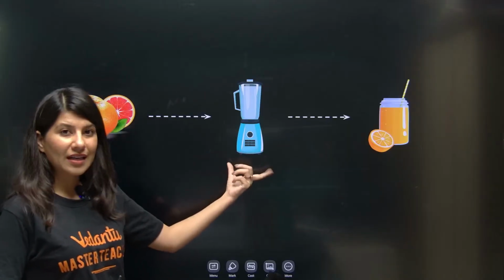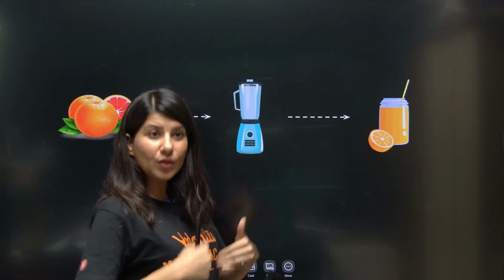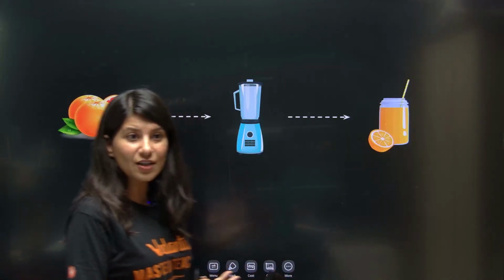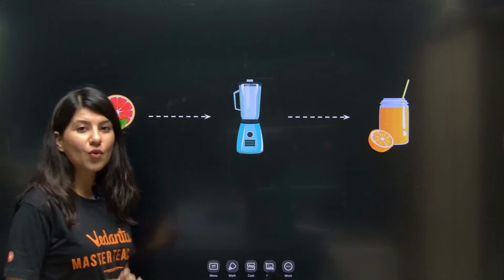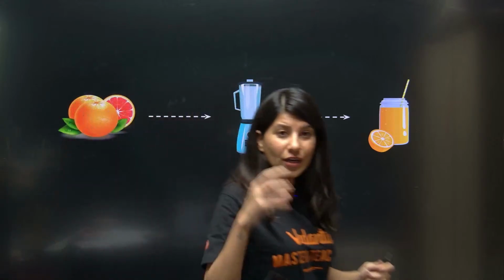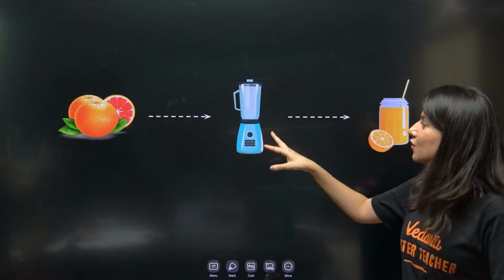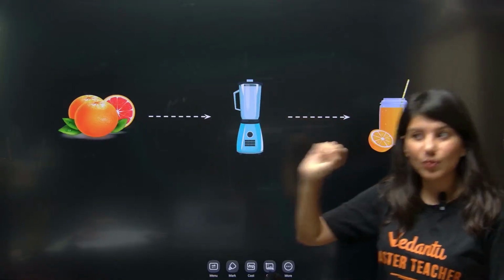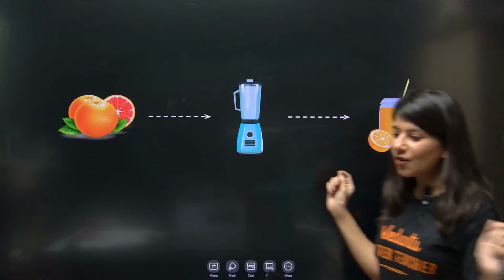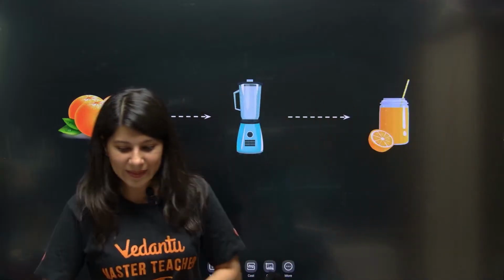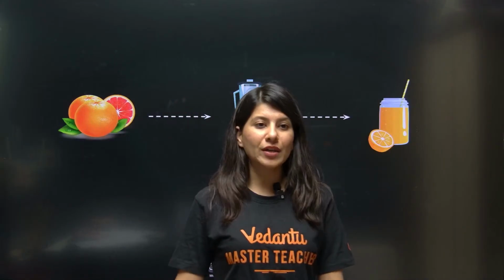This juicer will work only when you give input in that juicer. So now I am putting oranges in this juicer. If you put it in, switch it on, you will realize that you are getting orange juice.